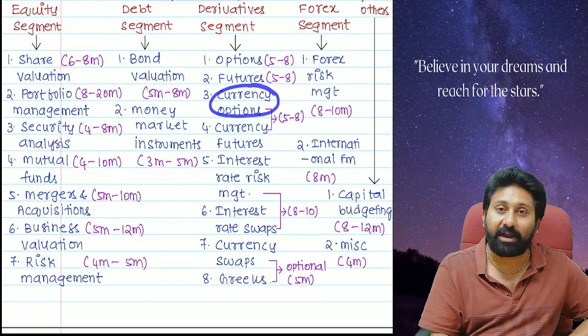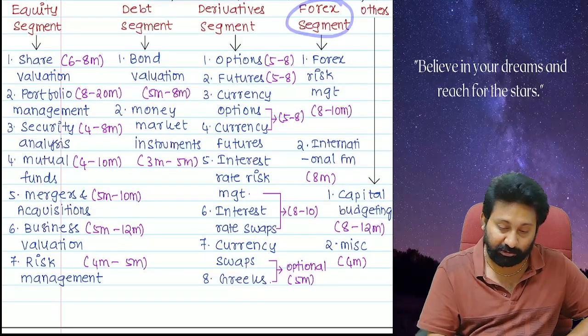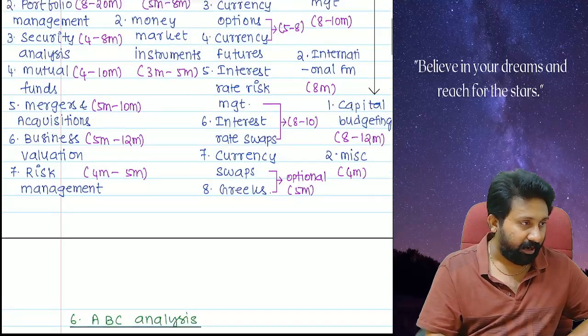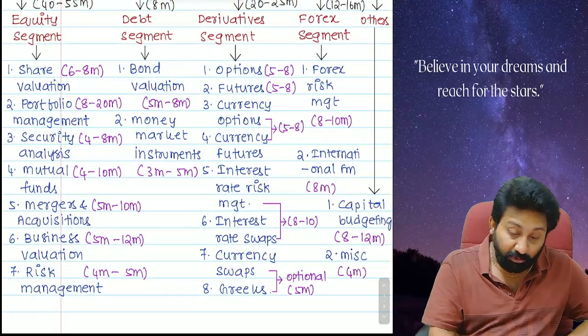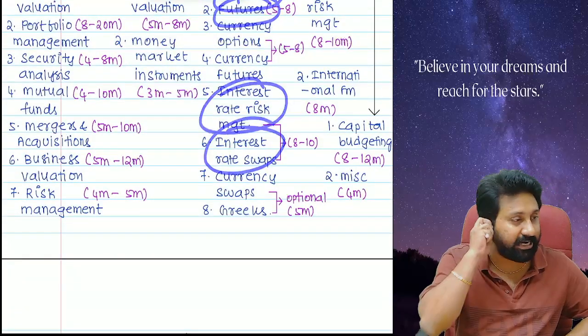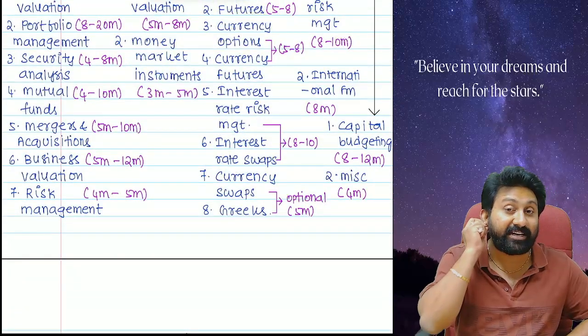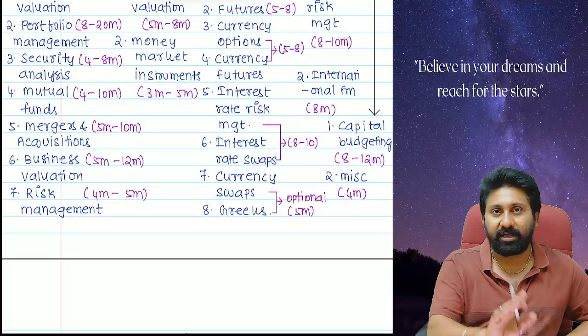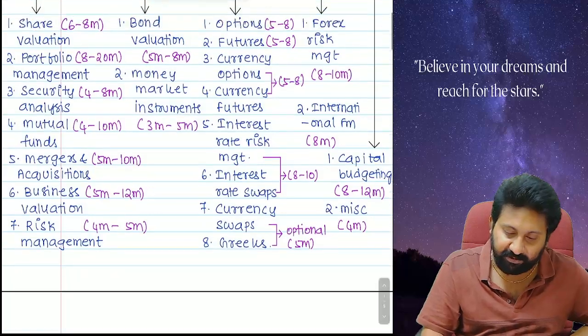Currency options can be understood only if you cover forex also. Same with currency futures, same with currency swaps. Understood? And moreover, futures and options you should complete to understand interest rate swaps and interest rate risk management, because we will see interest rate futures and interest rate options there, caps and collars. Anyway, the discussion of the concepts we will make later.